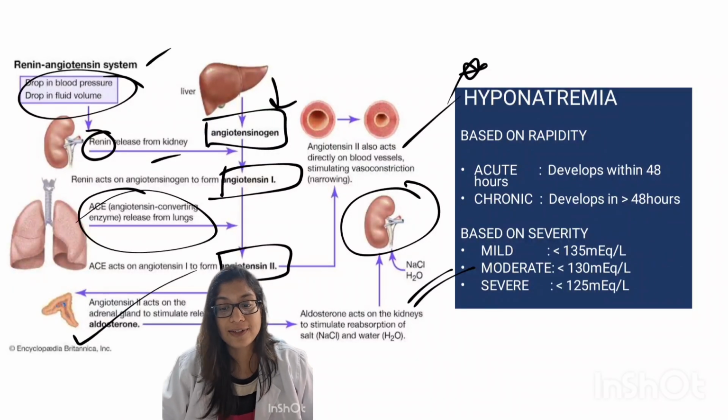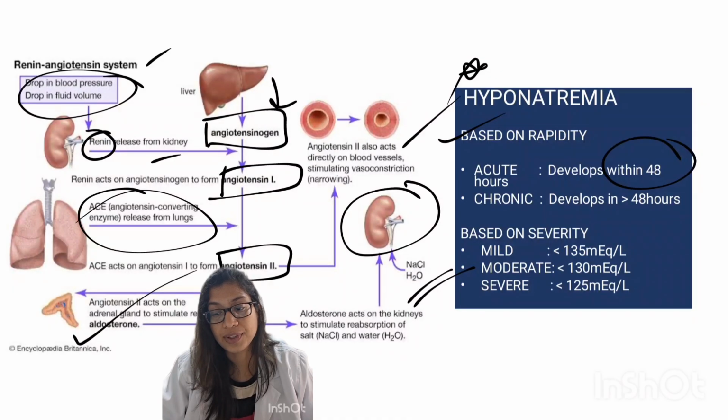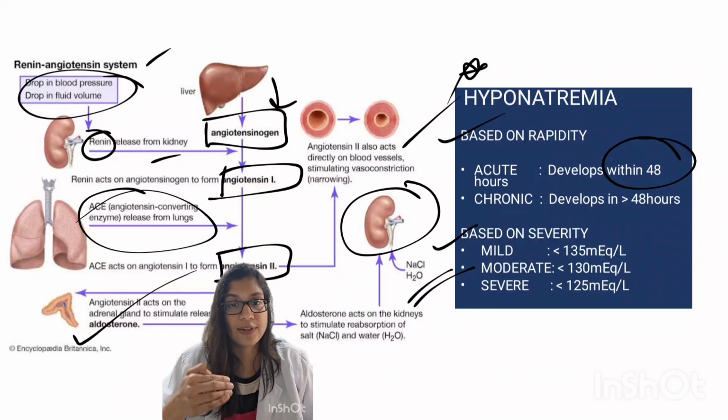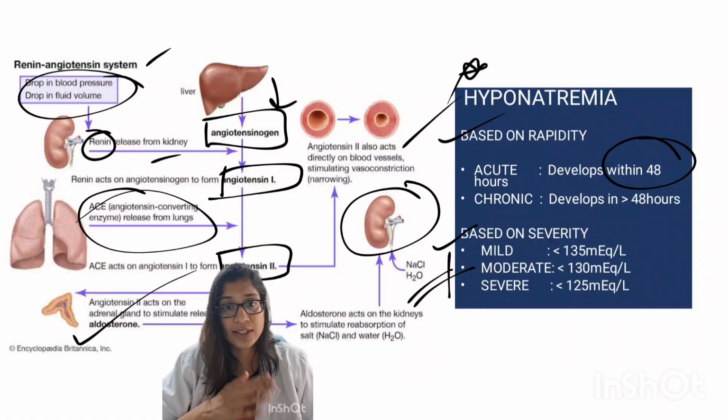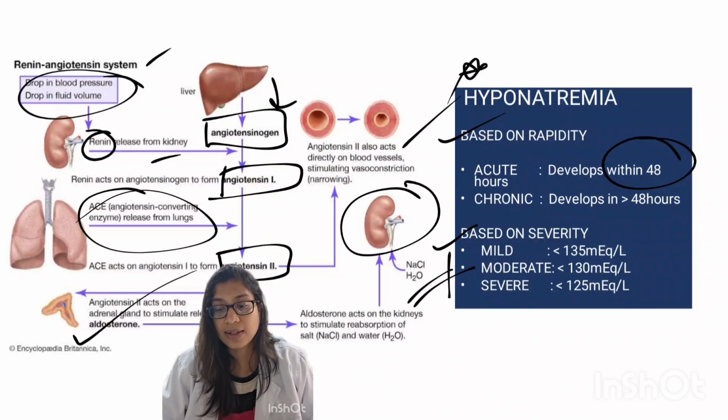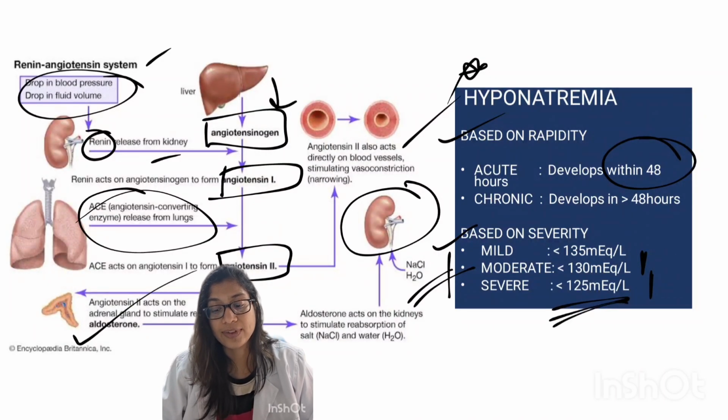First, we will see hyponatremia. How is it classified? Acute or chronic based on the time. If it is developing within 48 hours, then it is acute. Based on the severity, when do we call it mild, moderate or severe? Anything less than 135 is hyponatremia. If it is 130 to 135, it is mild. If it is 125 to 130, it is moderate, and less than 125 is severe.